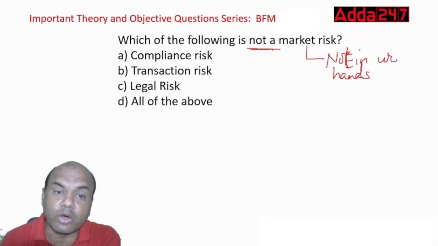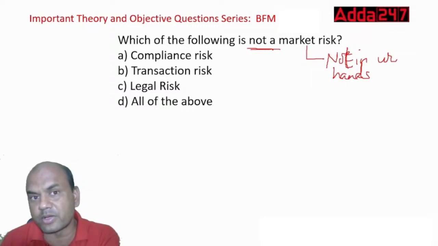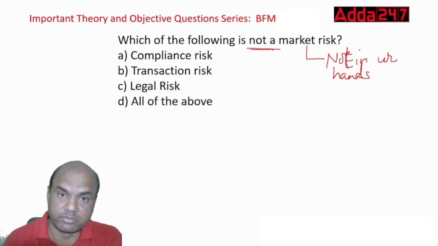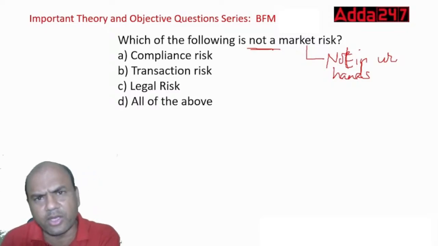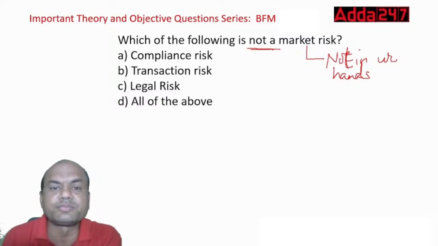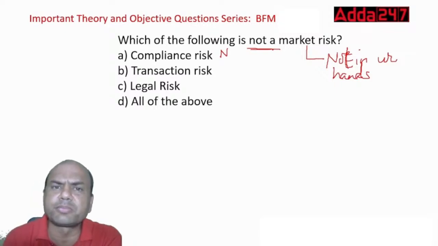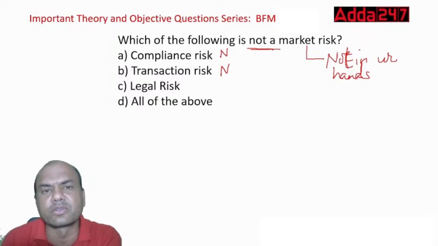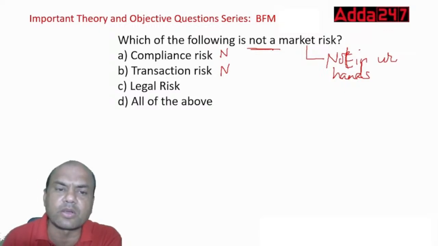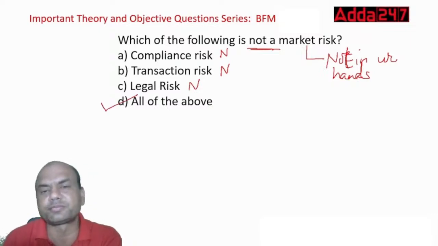So which of the following is not a market risk? Compliance risk. Compliance means submitting the returns or consent documents to RBI. It's in your hands, you have to follow the compliance. So it is not a market risk. Transaction risk means whatever transaction I'm doing, I must maintain precautions in that, so external forces are not acting on this. Legal is again a part of transaction risk, basically operations risk. These are all operations related risks, so not a market risk. Answer is all of the above.